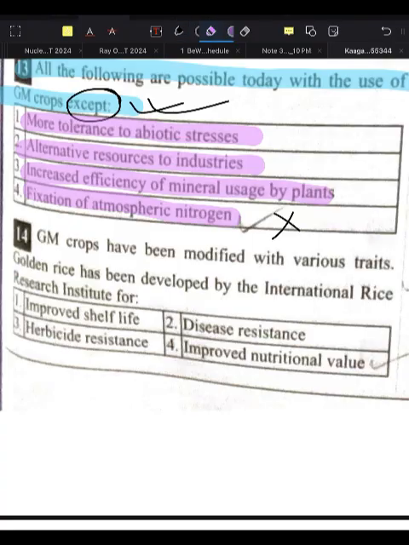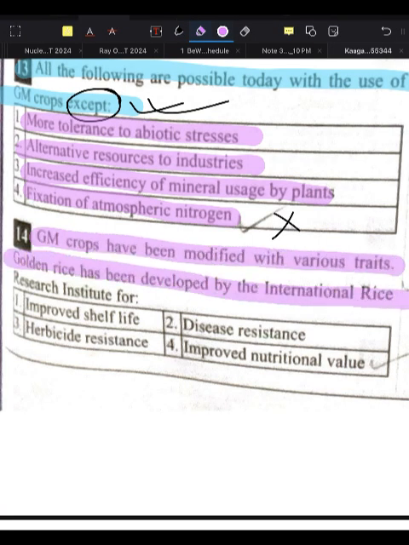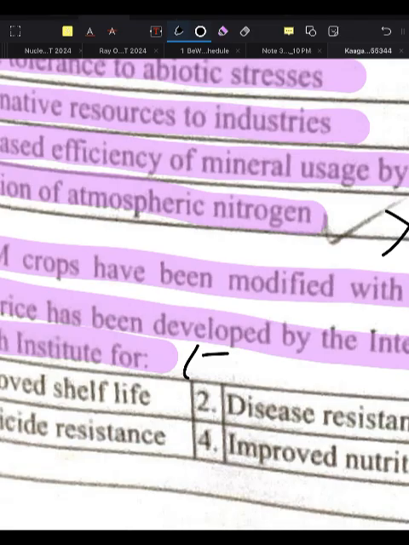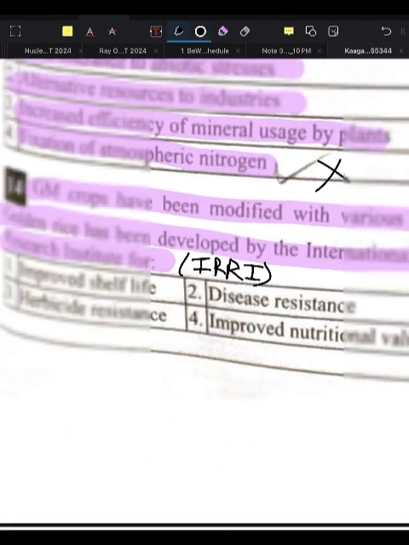GM crops have been modified with various traits. Golden rice has been developed by the International Rice Research Institute, that is IRRI.